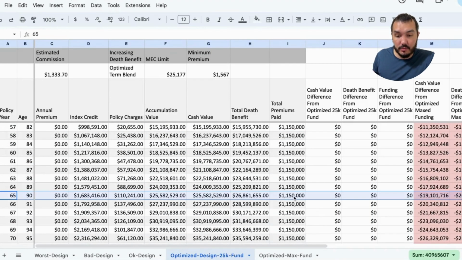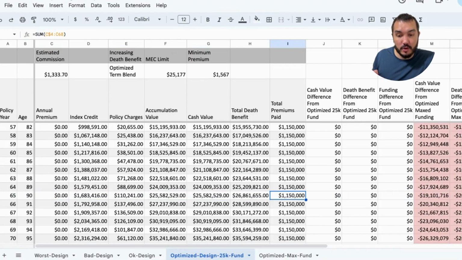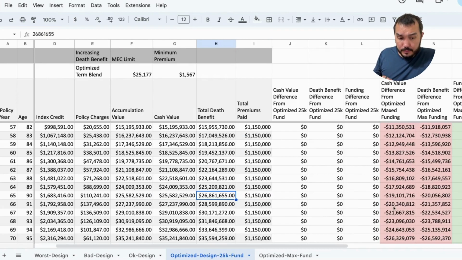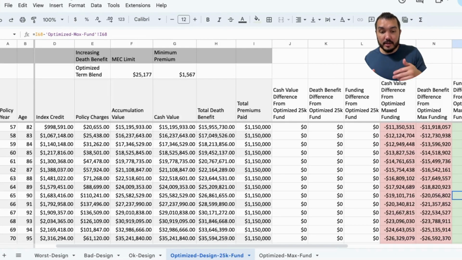90 again. In this case, we've put in that 1.15 million still. We're looking at 25,582,000 in cash value and almost 27 million in death benefit. But this is where it really gets interesting. So we've funded this 846,000 less than that optimized max fund max ratio of term blend.